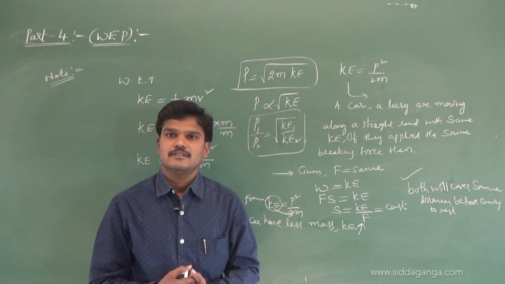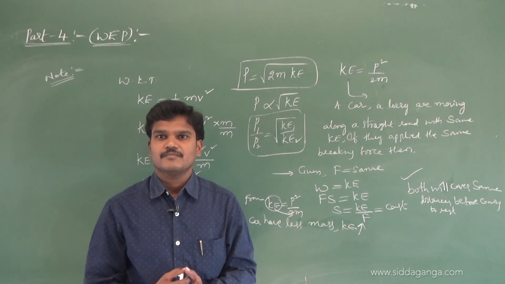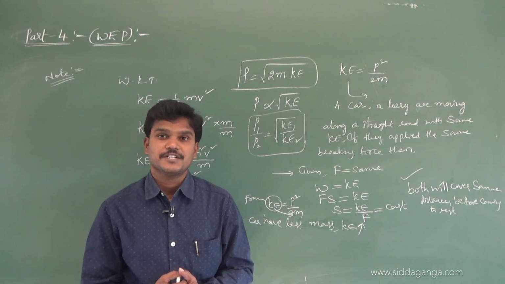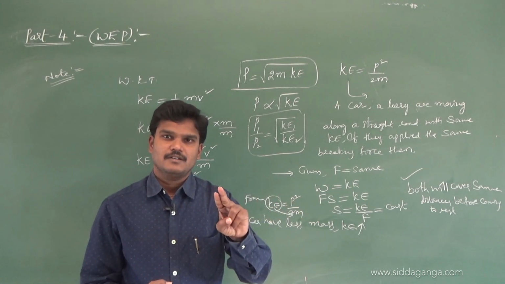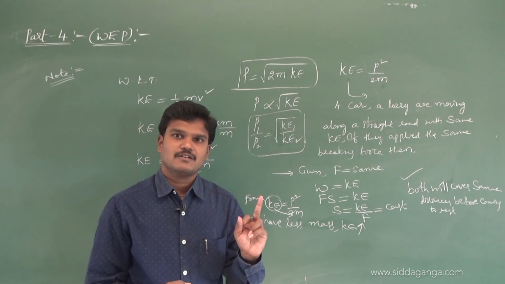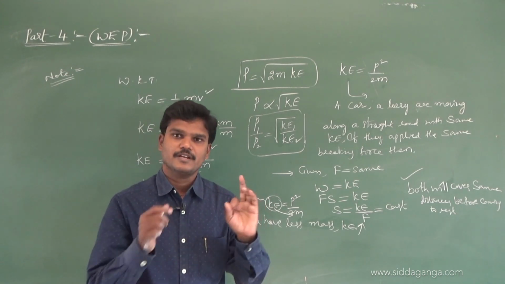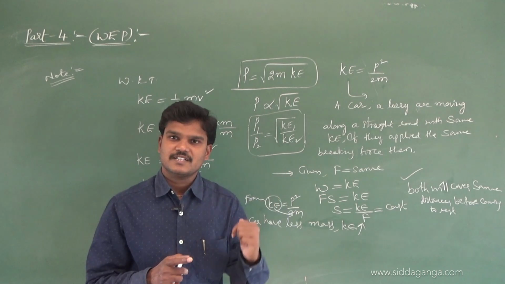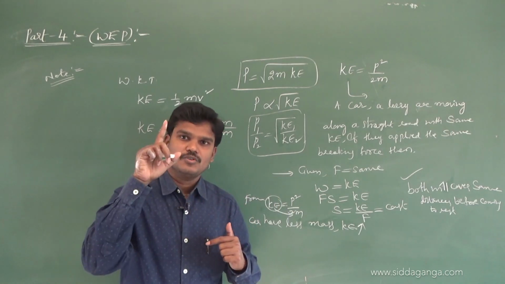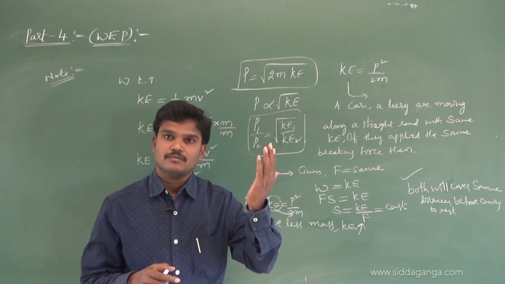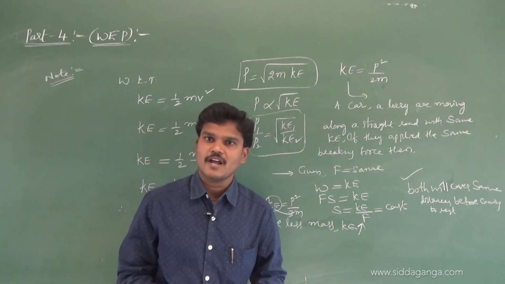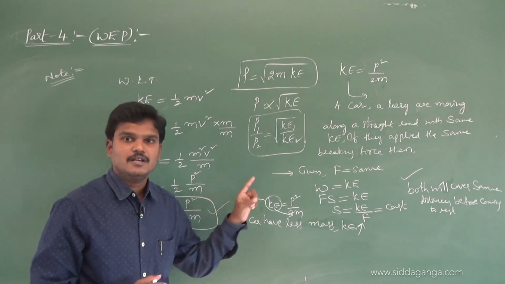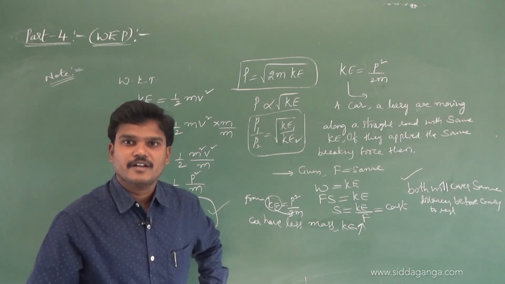An electron and a proton have equal momentums, and which one will have greater kinetic energy? Electron, lighter particle; proton, heavier particle. You know the mass of the electron and the mass of the proton. So the mass of the electron is less, so the kinetic energy of the electron is more. The mass of the proton is more, so the kinetic energy of the proton is less. So the lighter particle has greater kinetic energy. Here the car has greater kinetic energy.